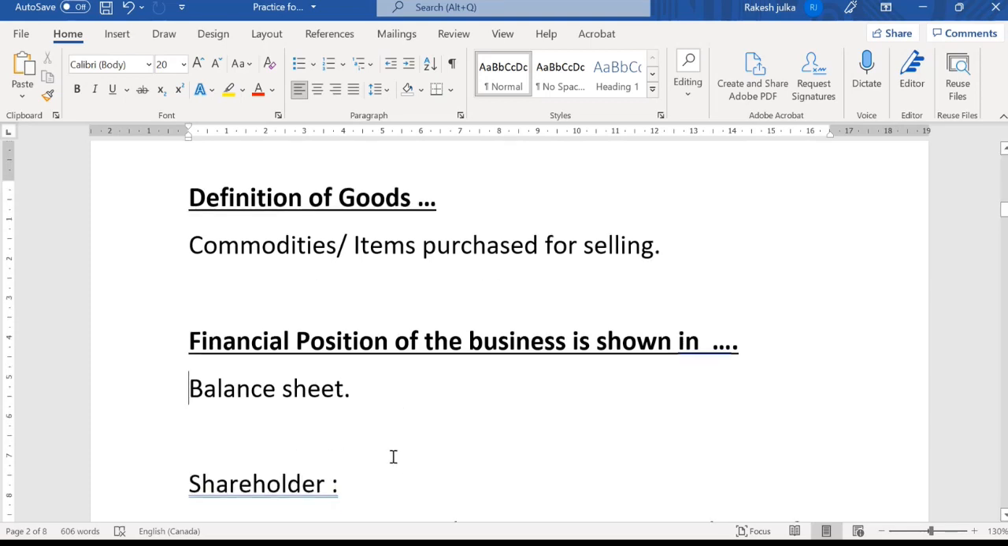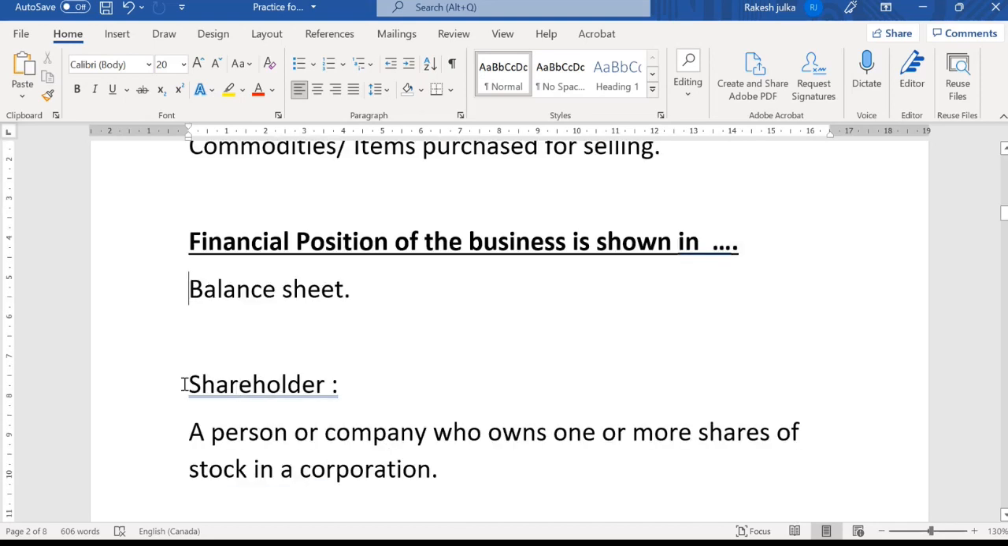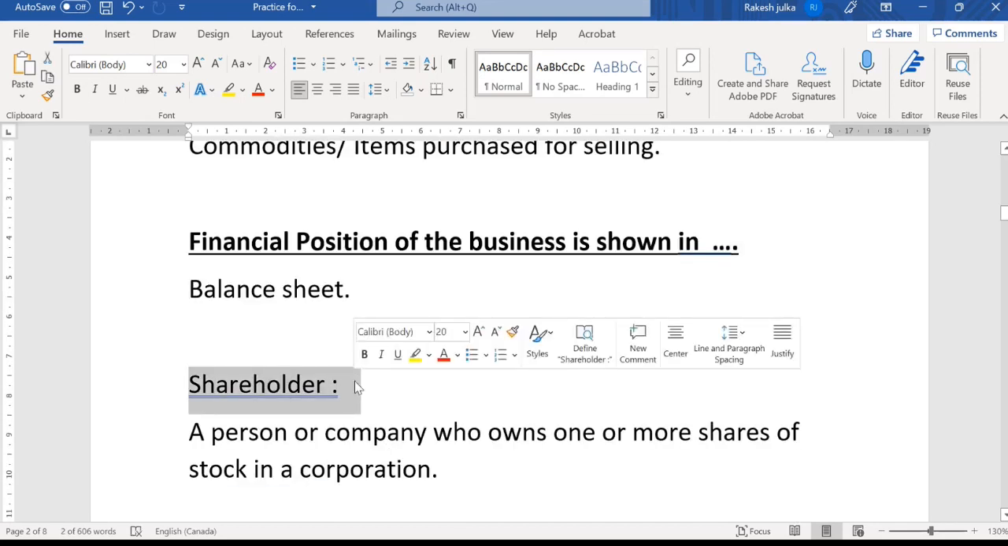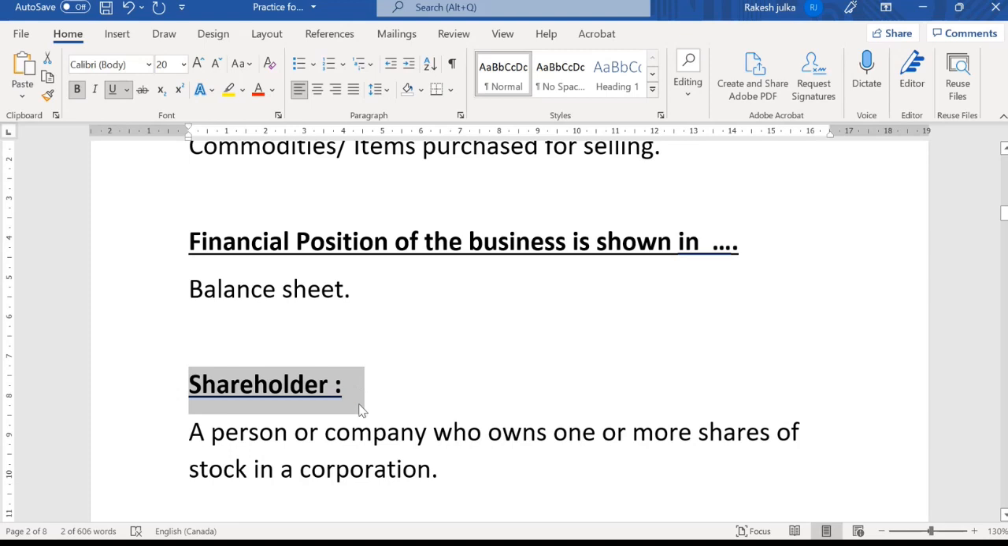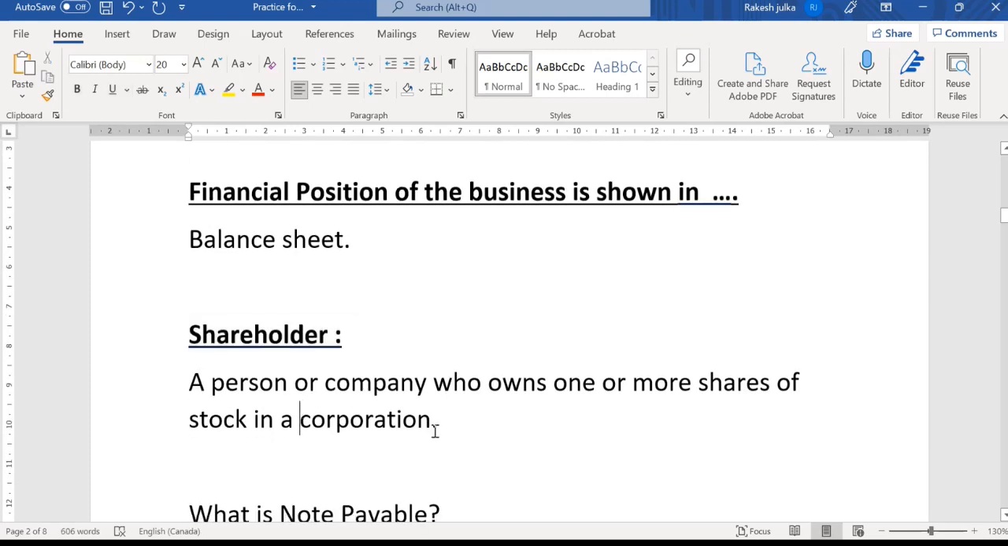Right. Okay, so next we have a shareholder. If we talk about the shareholder, these are the people who are the owners of the corporation. A person or a company who owns one or more shares of stock in a corporation is known as a shareholder. If we talk about the stock, it means shares. We are talking about the shares.